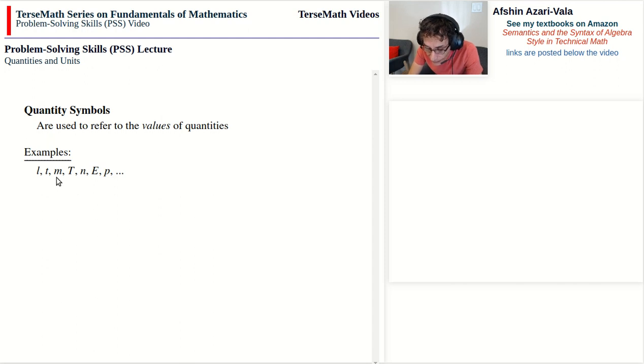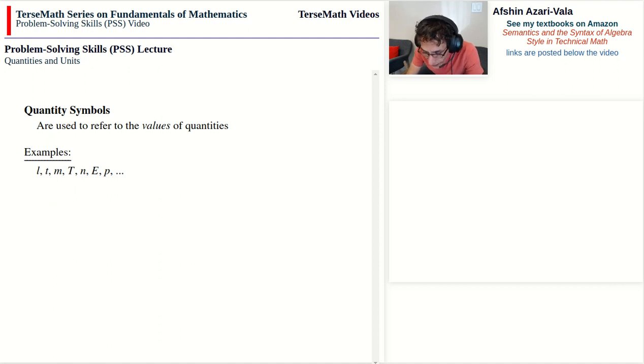Lowercase m represents the value of mass. Capital T in the sciences is often used to refer to the value of temperature in kelvins. n is the value of amount. It stands for number of. So you can call this quantity amount or number of. In the sciences, we often use n, as you might have seen in formulas like PV equals nRT. You see in this formula, n represents the value of the quantity amount.